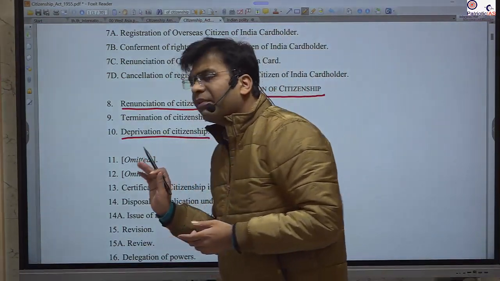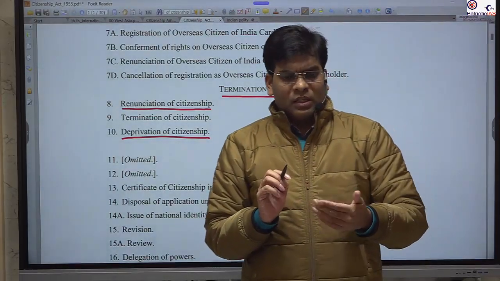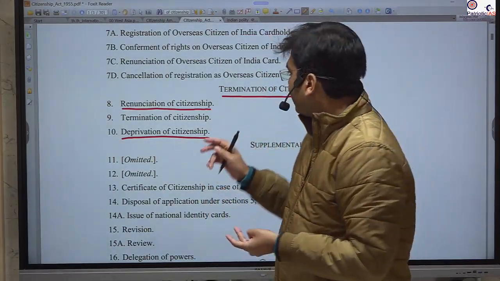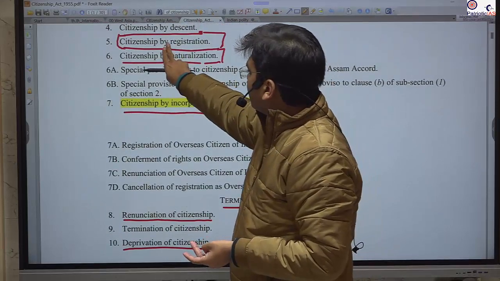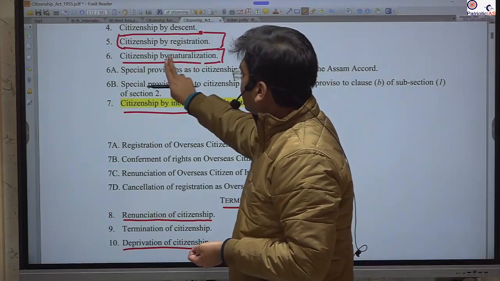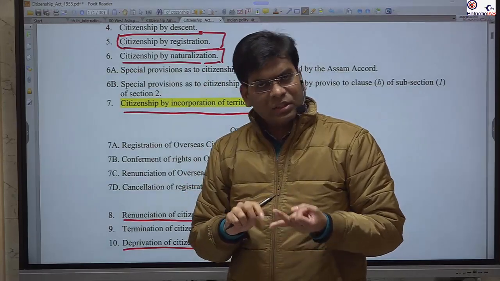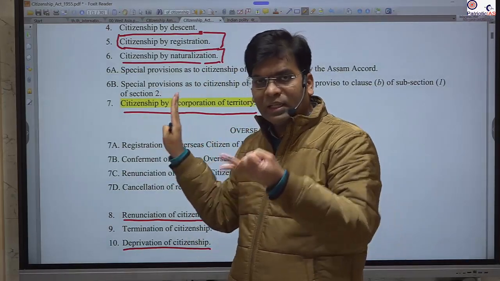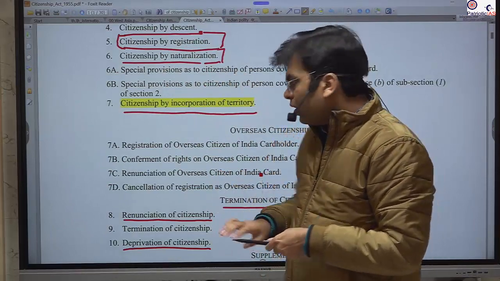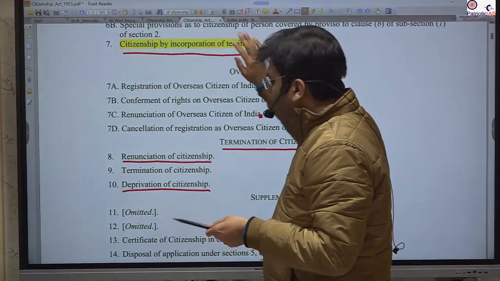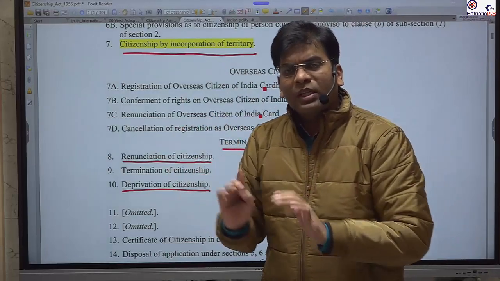So what is deprivation? We studied that there are two methods: citizenship by registration and citizenship by naturalization. You have acquired citizenship by that, and there are a lot of conditions to acquire this. Okay. So you have acquired it by living in India for a particular number of years.